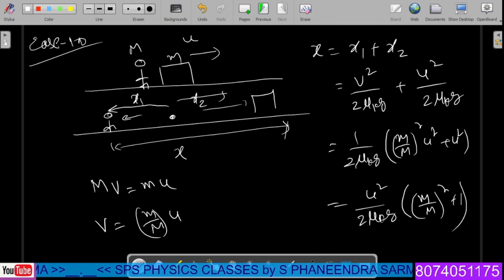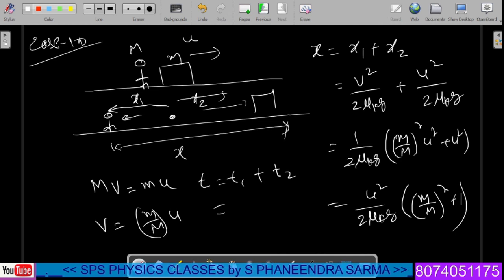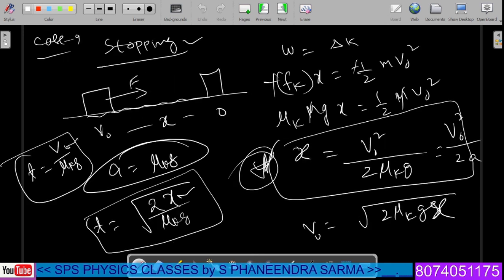Suppose in the examination they ask the time taken to stop between them, the time of journey. Time of journey means the time taken for the first block plus the time taken for the second block. In the given case we have the velocities, the initial velocities v and u. When we have velocities, the formula we use is time of journey equal to v by mu k g.